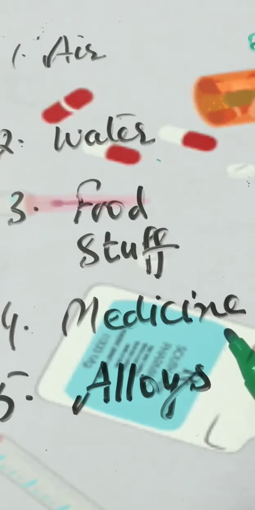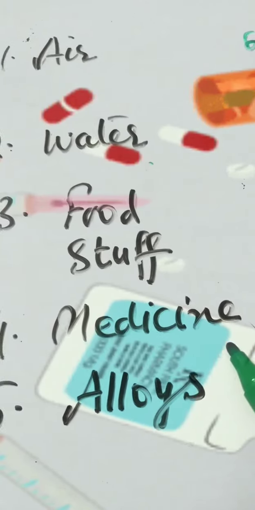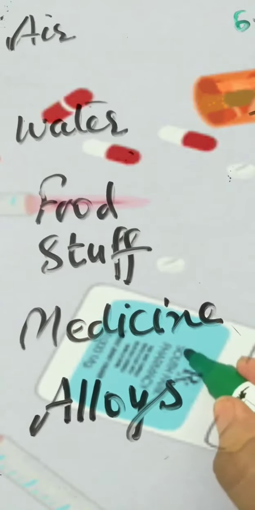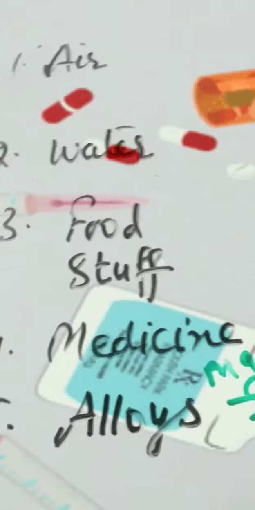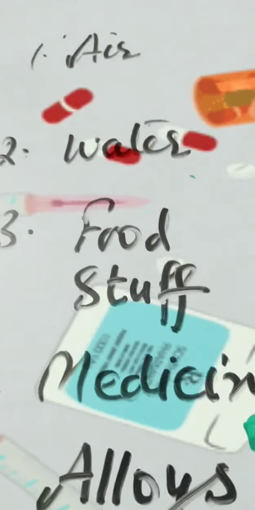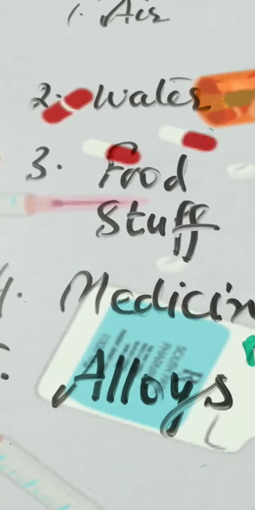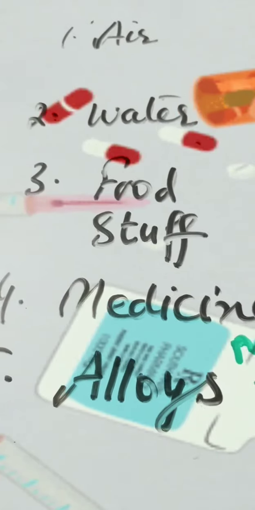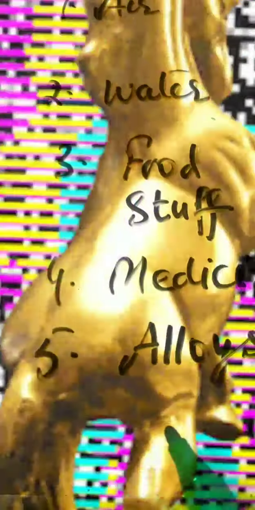Medicines are mixtures containing some active ingredient in minute quantity, generally in milligrams, mixed with some other substances. The purpose of adding some other substances is to lessen the harshness of chemical activity of an active ingredient. Alloy is a very common example of a mixture.